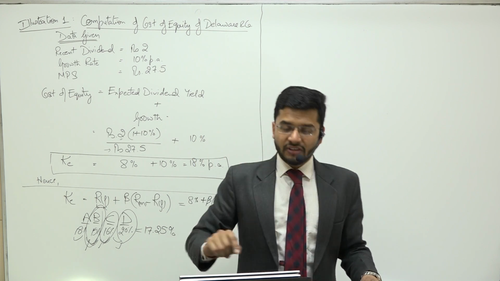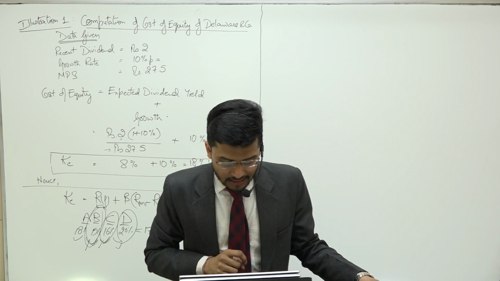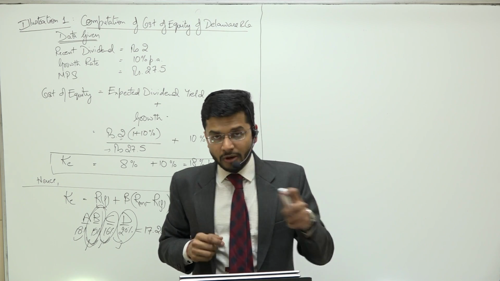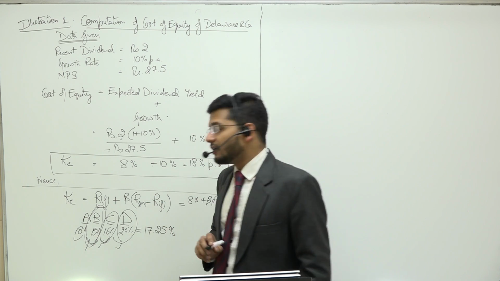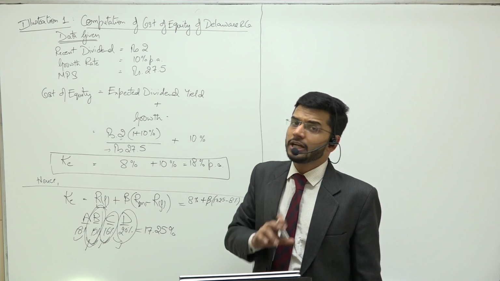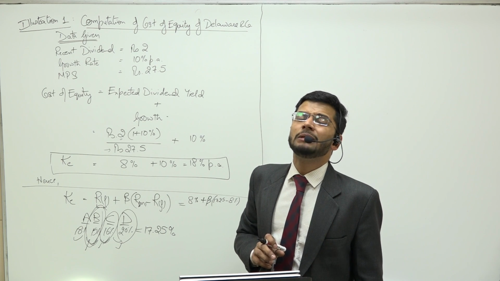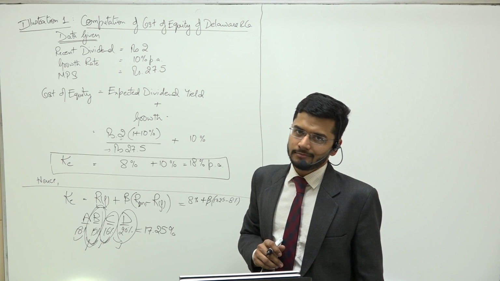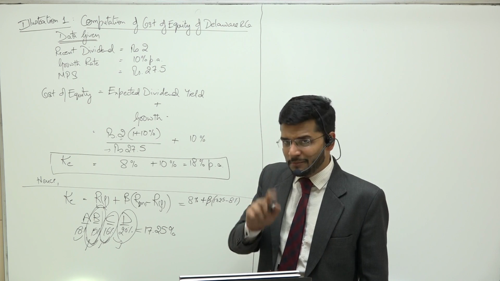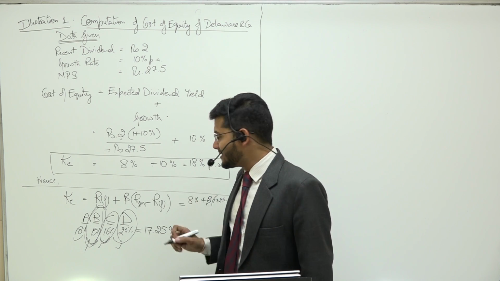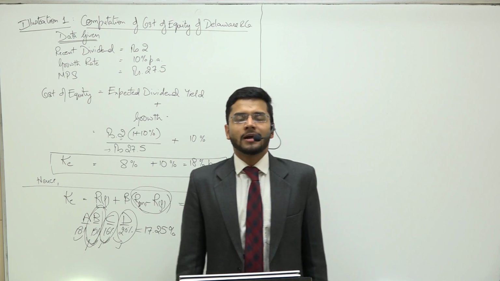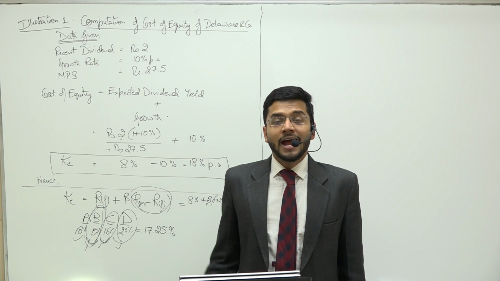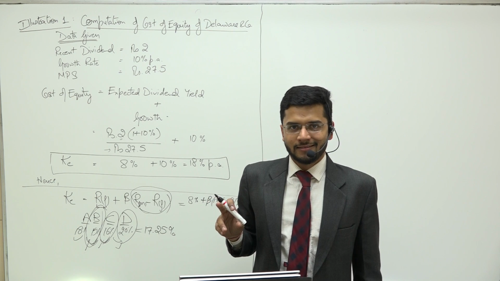One very specific thing which I would highlight over here is, guys, please remember the question might give you the return on market portfolio, or it might say the risk premium on market portfolio. If it says risk premium on market portfolio, that means it is already deducting the risk-free rate of return from the market return, and it is giving you a net figure.